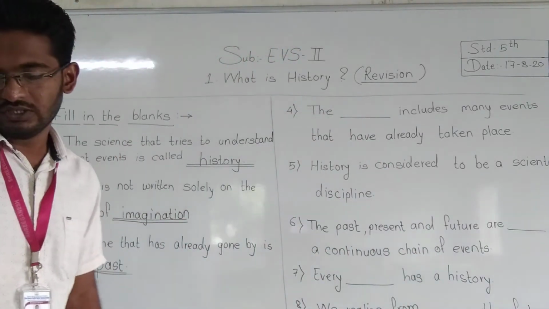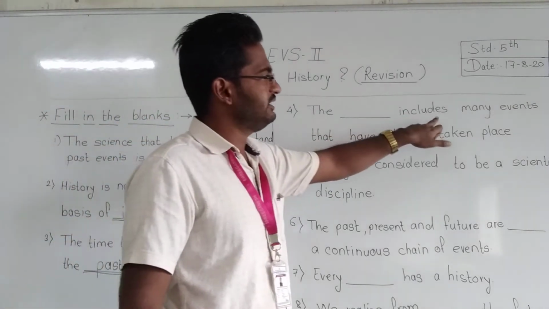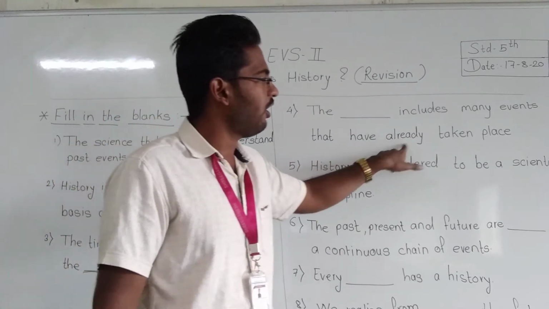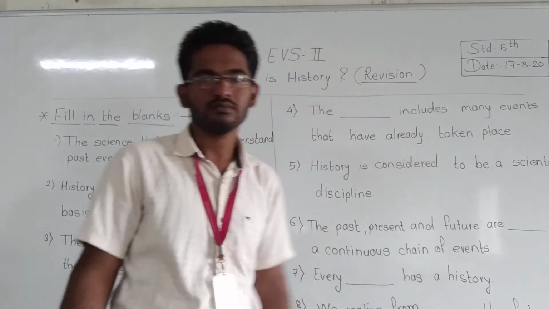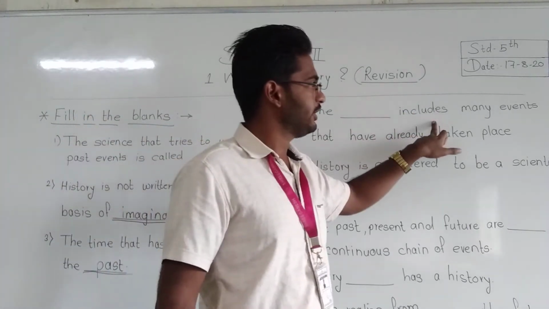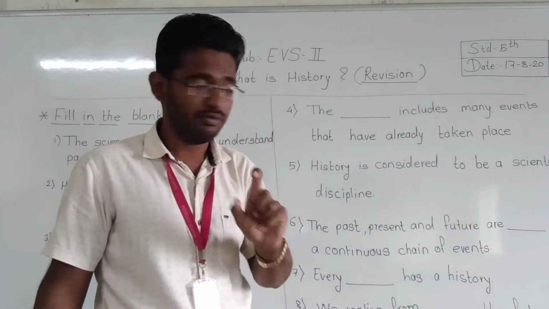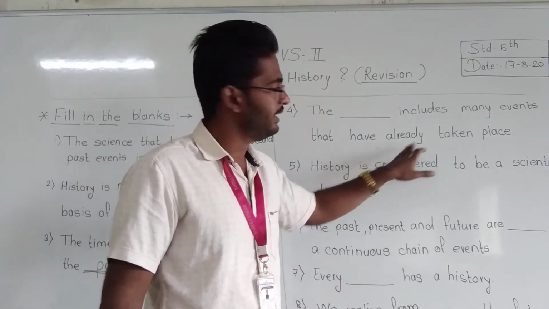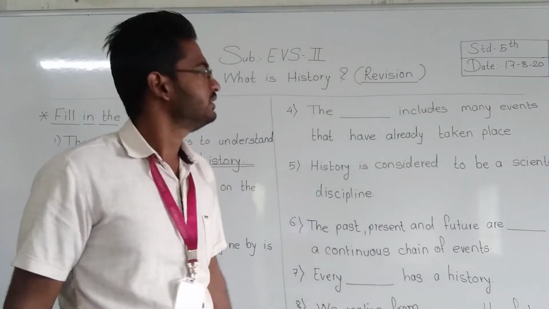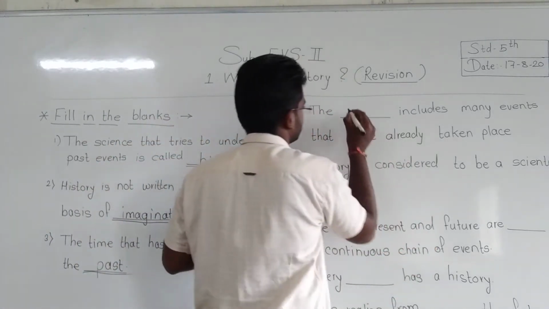Now, next question. The dash includes many events that have already taken place. See, here also it is simple. The dash includes many events that have already taken place. Events have already taken place. So what here? Past. Again the answer is past.